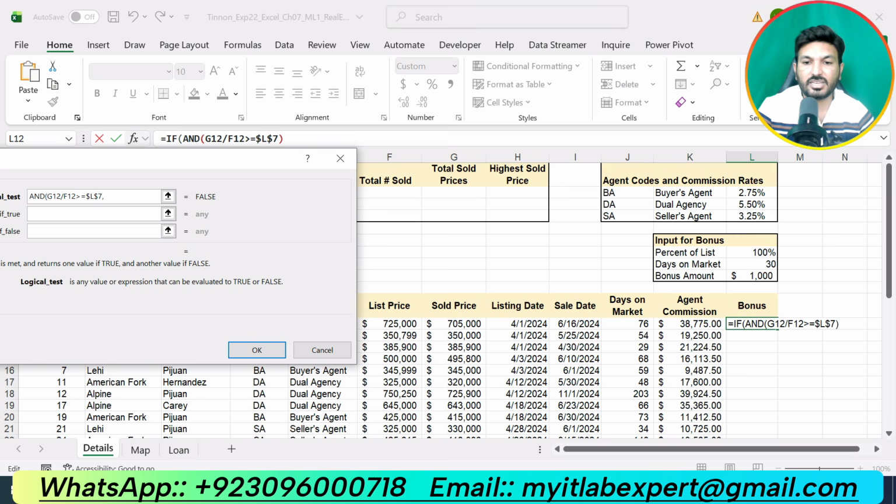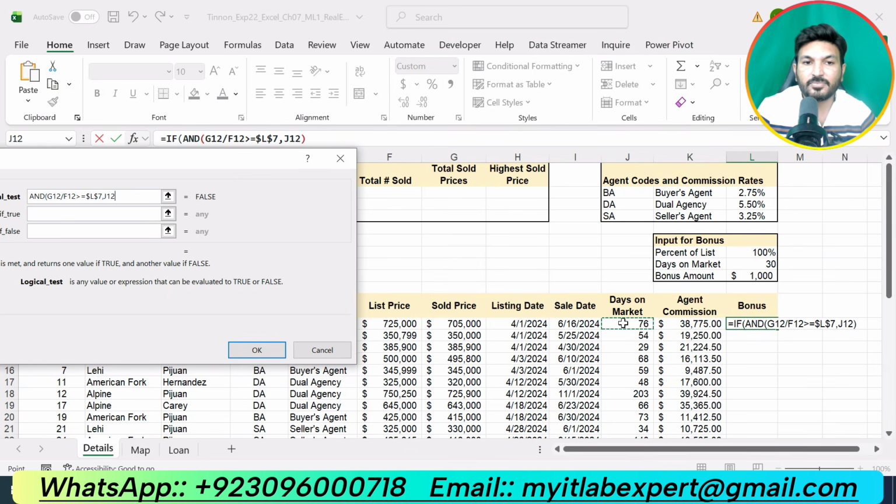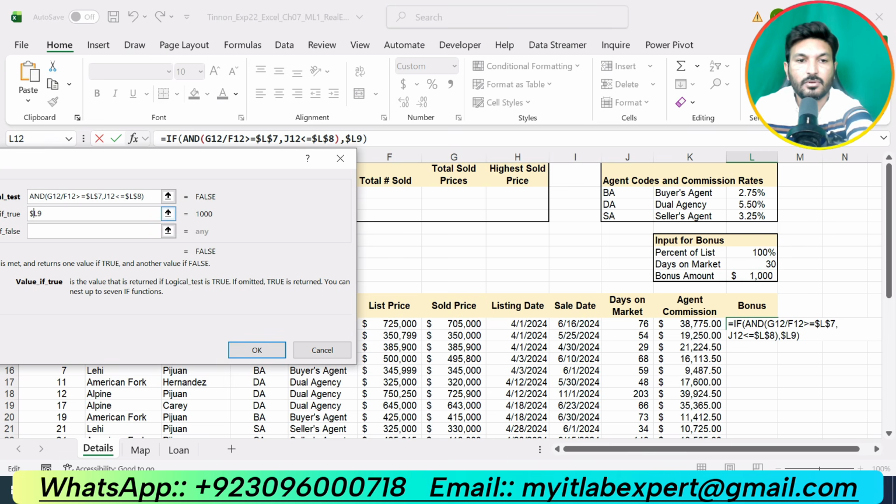Our second condition is the days on the market are less than or equal to 30. The days on the market here J12 is less than or equal to 30. That is given in cell L8. If this condition is true, then we will get the bonus amount, that is 1000. Otherwise we will get 0.